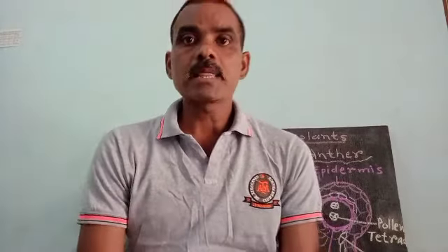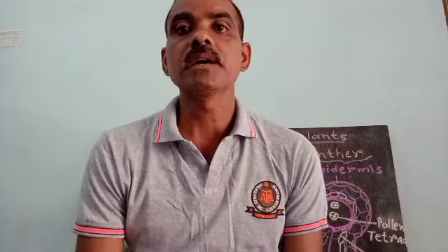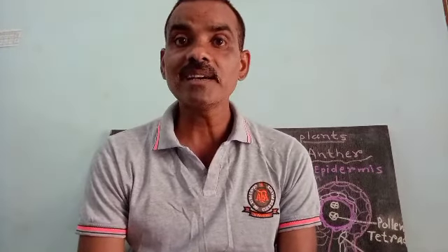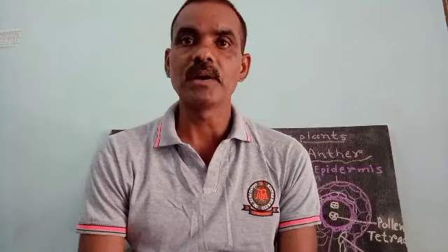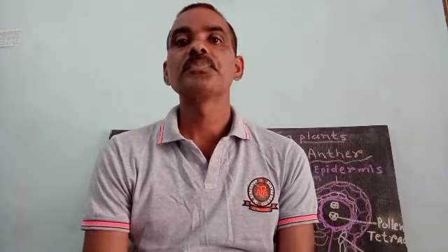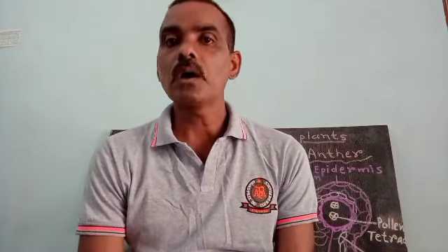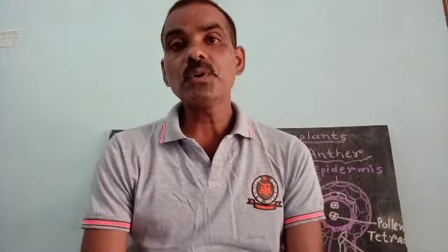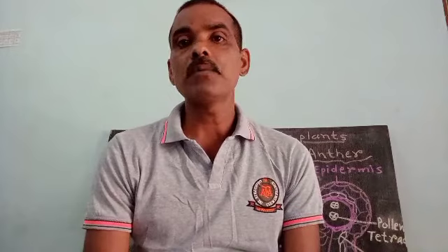Now in plants, the reproductive organ for sexual reproduction of the plant body is called what? Flower. Flower is the reproductive organ of the plant. Now, the parts of a flower.